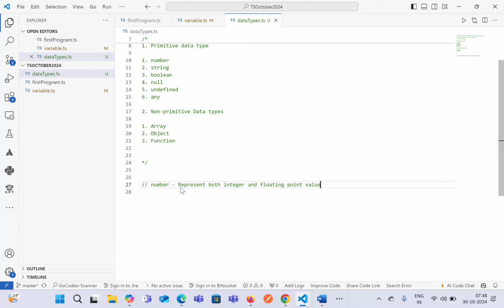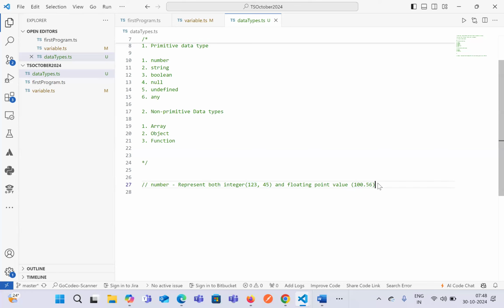What is floating point? It is something which has a decimal point. For example, let's say 100.56 is a floating point number. What is an integer? It is a complete whole value, like 1, 2, 3, or 45 and so on. These are known as integer values and these are floating point values.